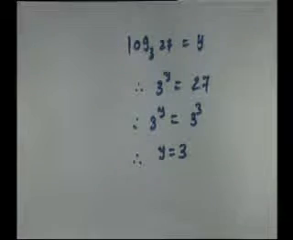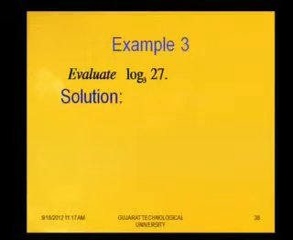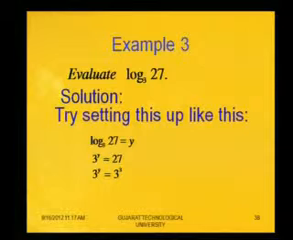Now we will discuss on the presentation. We can assume that log 27 to the base 3 equal to y. So that can be written as 3 raised to y equal to 27, 3 raised to y equal to 3 cube, and y equal to 3.